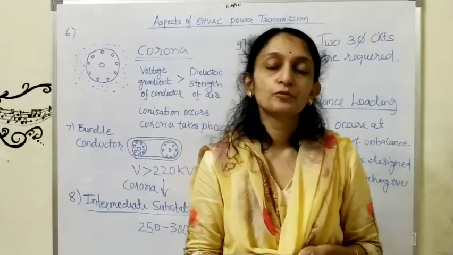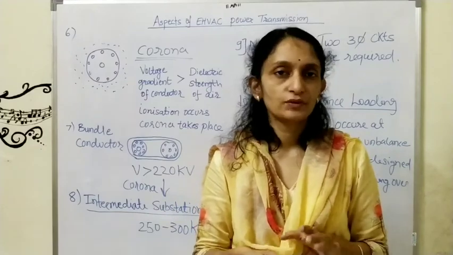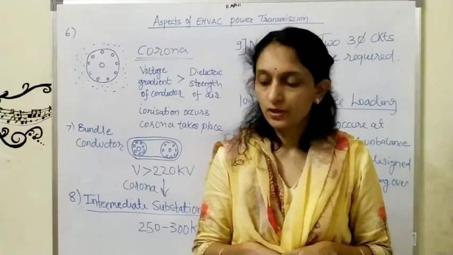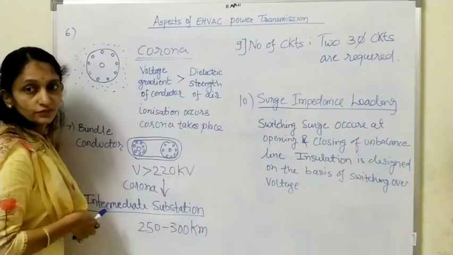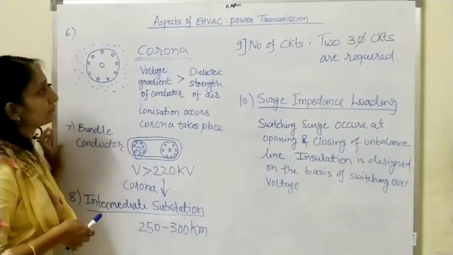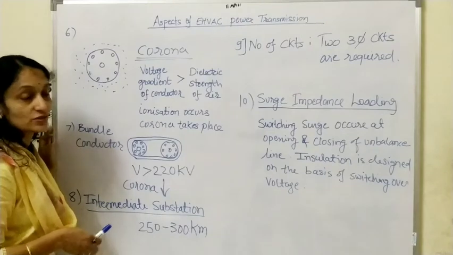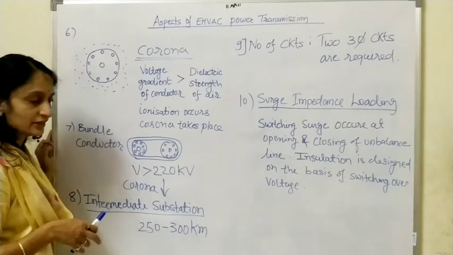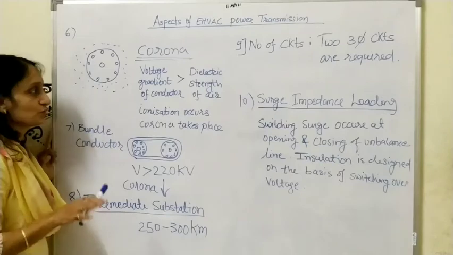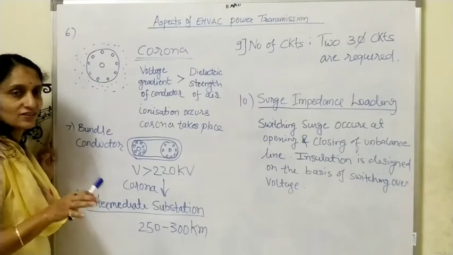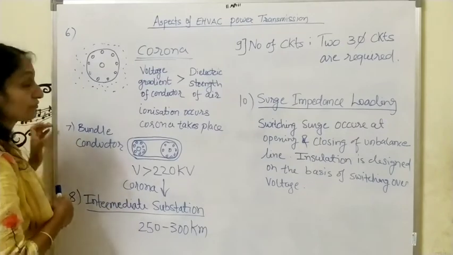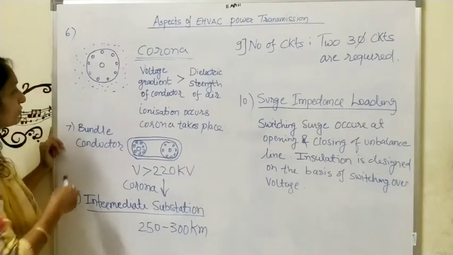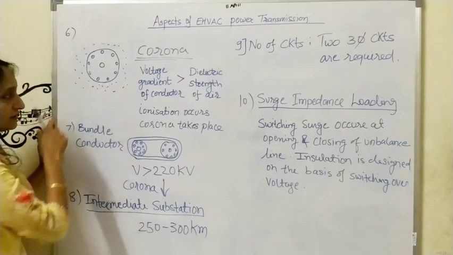Up to point number 5 we have discussed the compensation technique. Now the next point is corona. We all are familiar with this word, but this corona effect occurs only in the case of extra high voltage and ultra high voltage transmission lines. You must be knowing that this is because of the dielectric strength of the material, which is different from the corona that we are facing today. So see, this is the conductor.